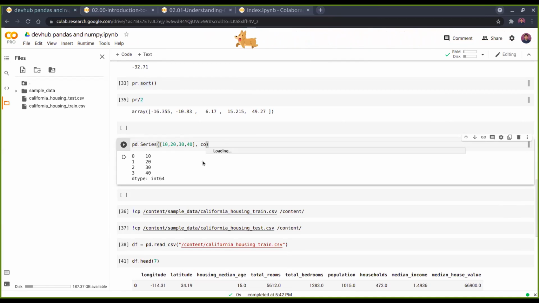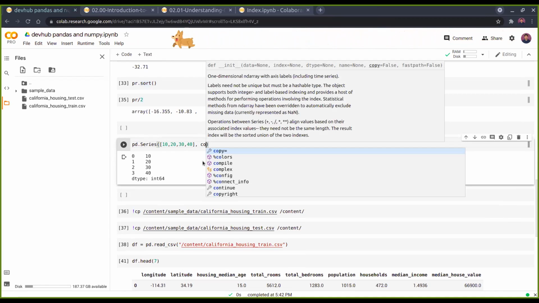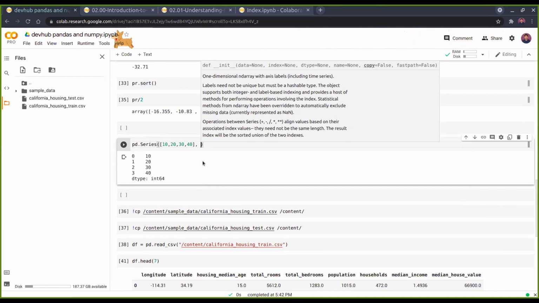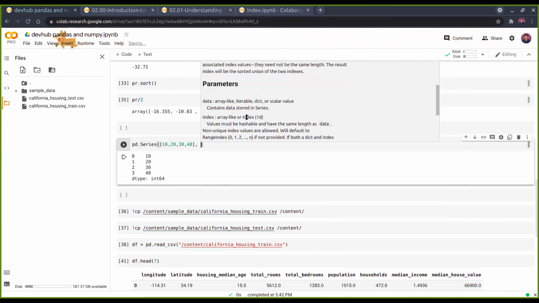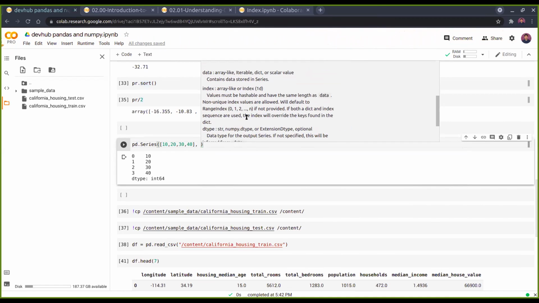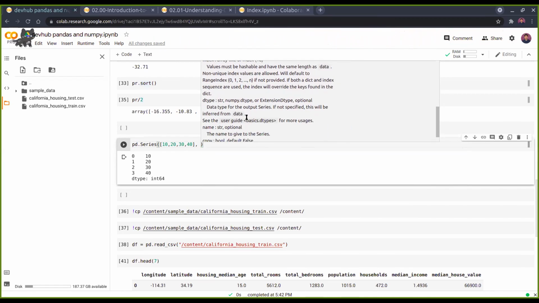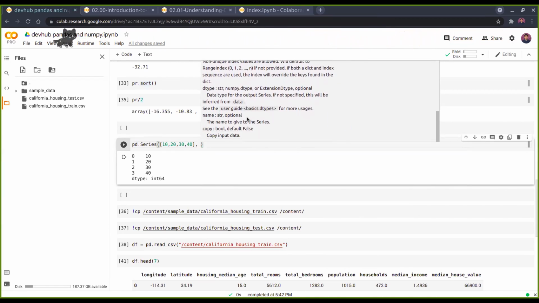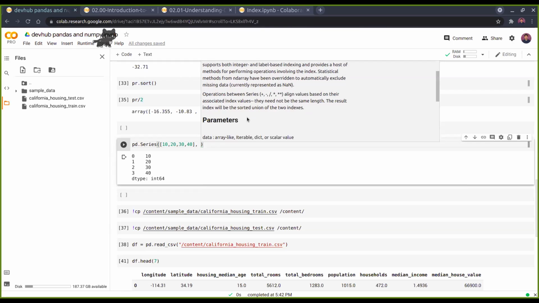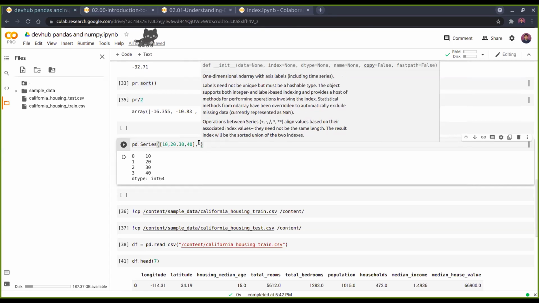So what is a data frame? You saw that a series is a one-dimensional array. You can compare a data frame to a two-dimensional array, in which there may be indexes row-wise or column-wise. You can compare it with a table, with rows and columns. So that is a data frame.